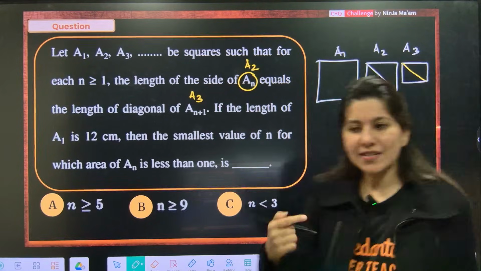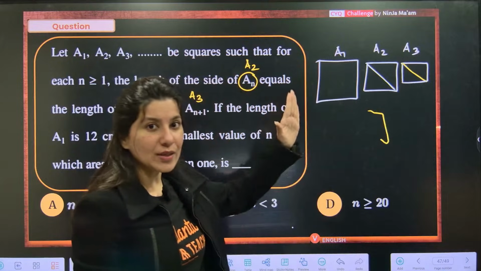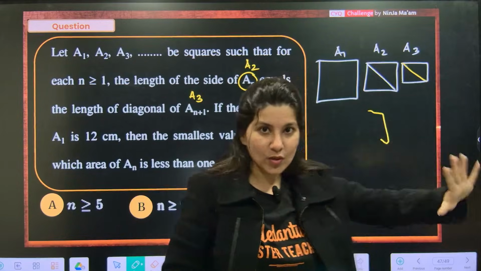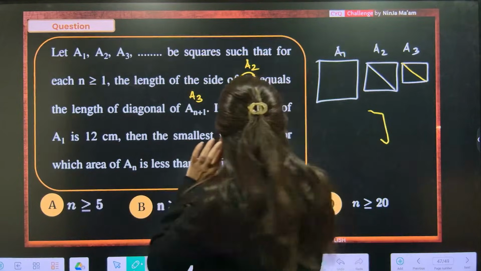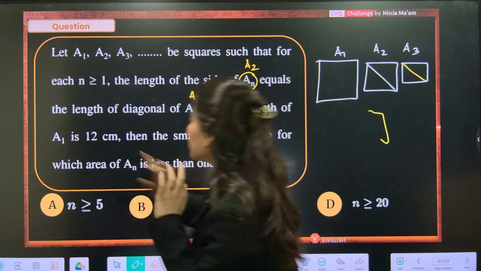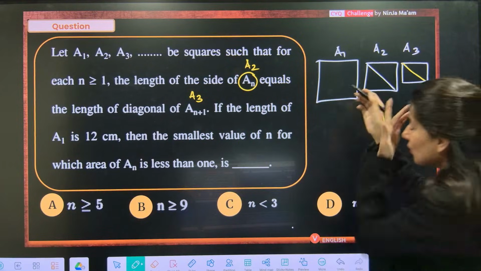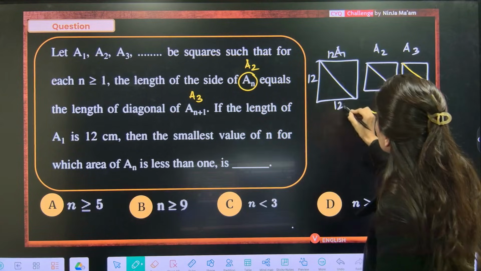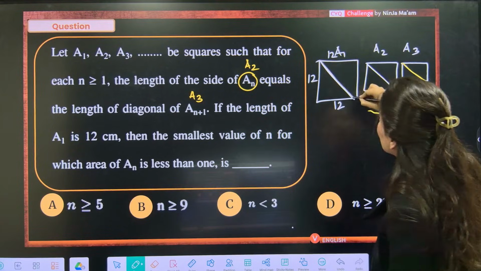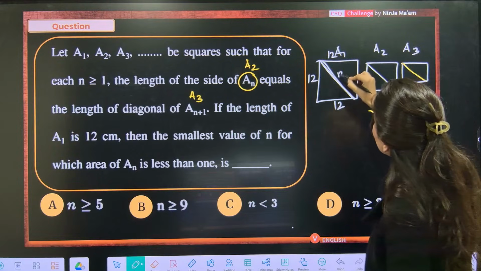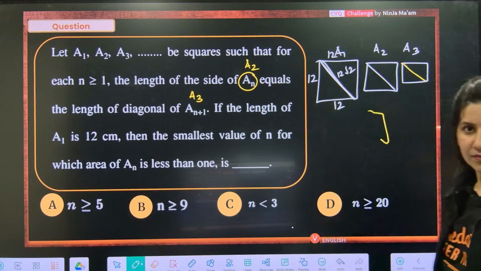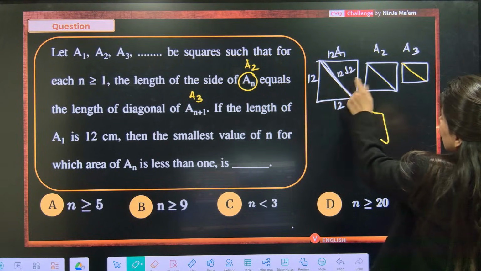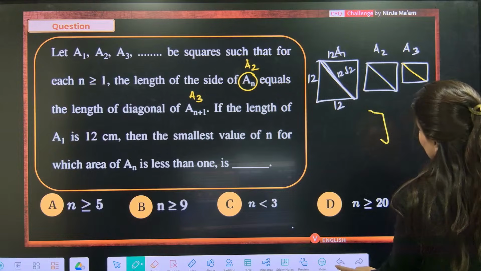That means this is very clear that eventually, if I start with A1, the square will get reduced. Alright. Now one thing, length of A1 is 12. So if this is 12, this is 12. Can anybody tell me, this is also 12. Can anybody tell me what's the diagonal? So ma'am, diagonal will be 12 root 2. Okay. 12 root 2. Correct? Diagonal is this. Now, okay.